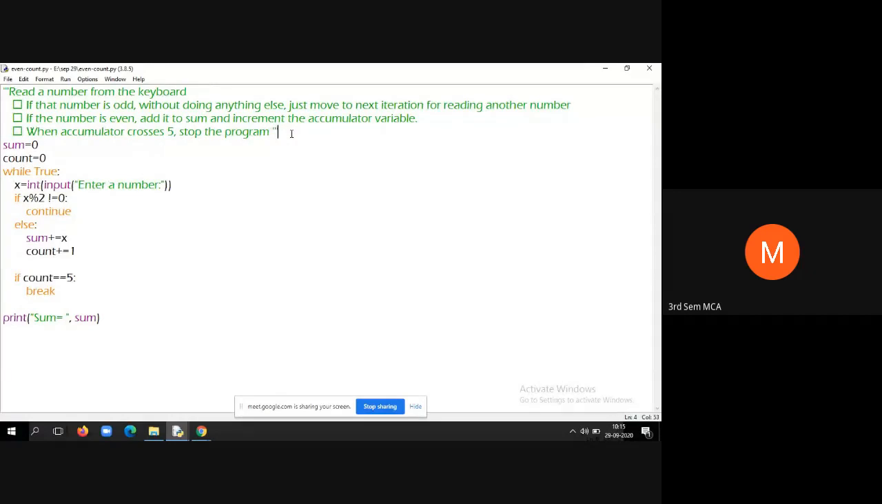You keep asking the user to enter a number, letting him enter in an infinite loop. The moment he finishes entering 5 even numbers, your program should display the output, come out of the loop, and stop the execution. So initially we need two variables, sum is equal to 0 and count is equal to 0. While true, which is nothing but an infinite loop,